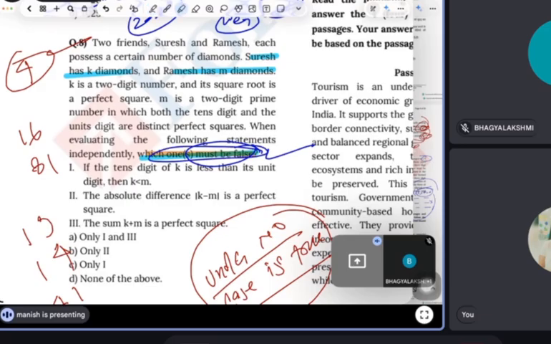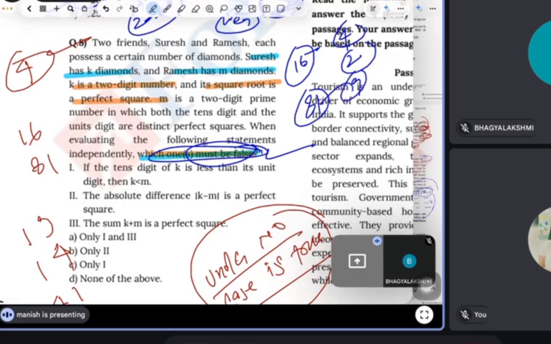Now what is the question saying? K is a two-digit number, and its square root is a perfect square, guys. It means there are only two possibilities. One is 16, because 4 squared is 16, and 4 is already a square. And one more number, 81. 9 squared is 81, and 3 squared is 9. So only two possibilities there, 16 and 81, right?